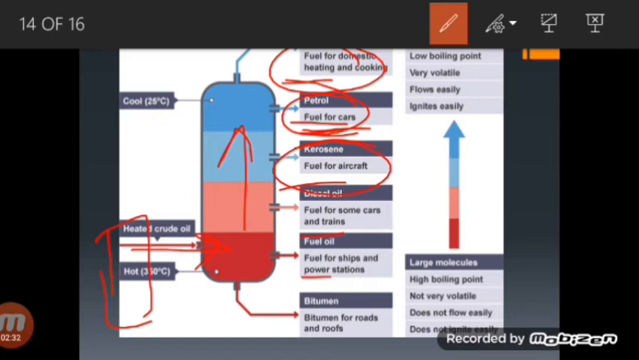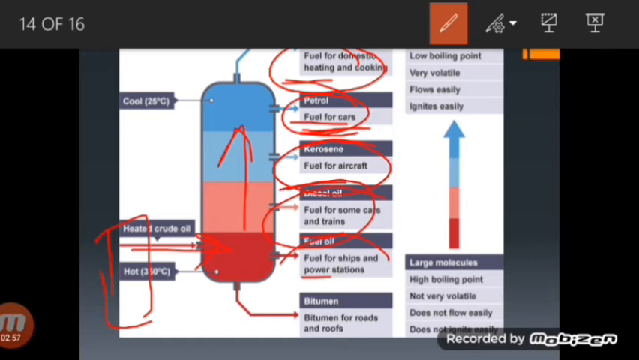Next is diesel oil. Diesel oil has carbon number 15 to carbon number 25. The boiling point is 220 to 250 degrees centigrade, and it is used as a fuel for diesel engines in buses, lorries and trains, etc. The next fraction is lubricating oil, which is C20 to C35.